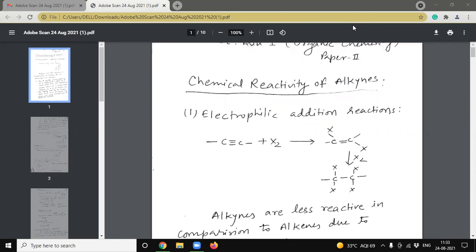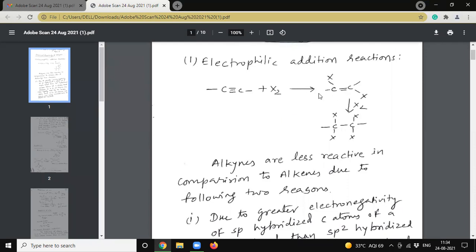Chemical reactivity of alkynes. It is for BSc Part 1 Organic Chemistry, Paper 2. Alkynes have pi electrons, so electrophiles can easily add to the reactant. So it will give electrophilic addition reactions. See here how halogen is added to alkynes. It will react 2 times and give tetrahalides.